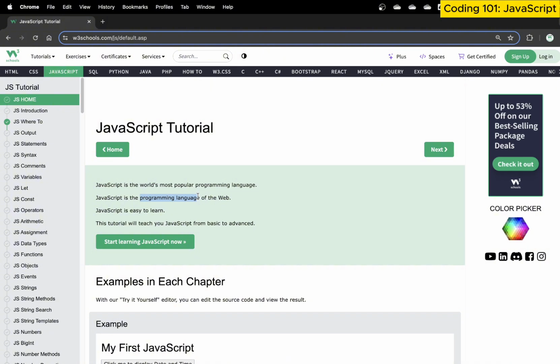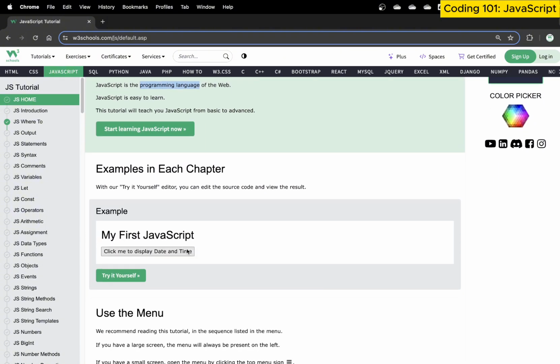Now, what do we exactly mean by that? In simple terms, it's a language that allows us to control the document. It allows us to control the input. It allows us to control the output by using if else, creating variables, using arithmetic operators, conditional operators, logic building. Basically, that's what we call it. So it allows us to build the logic and control how we see the output, how we read the output or input from the user. Okay, that's how basically it goes.